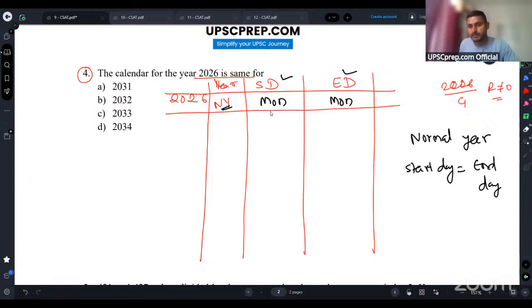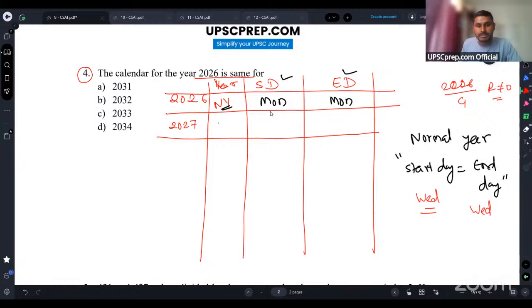So you can check out the calendar for year 2025. We are starting with Wednesday and ending with Wednesday. Ideally 2026 will start with Thursday, but you don't have to remember it, because you can start on Monday. It is not necessary that you write the actual day. Now you have year 2027. It is again a normal year. It will start on Tuesday because last year ended on Monday, and again end on Tuesday.